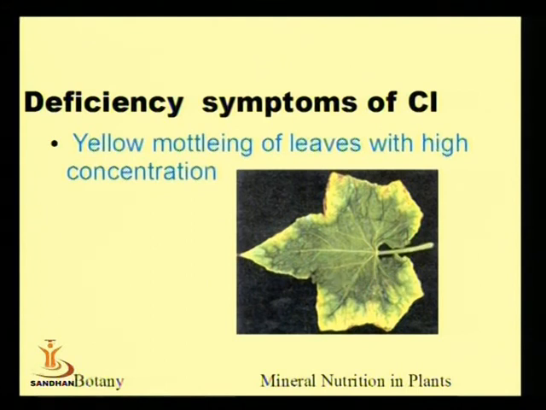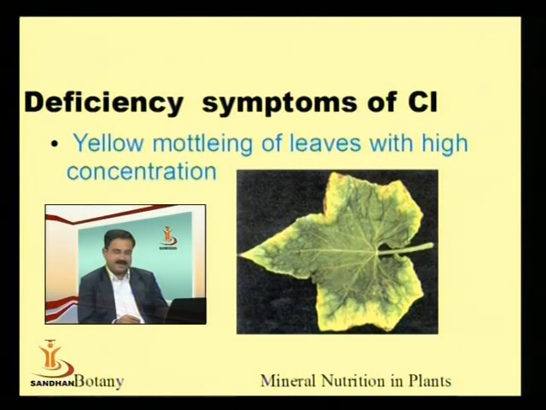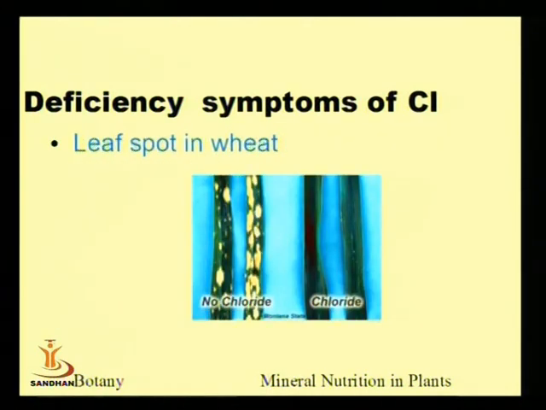Then one can see yellow mottling of the leaves with high concentration. Even a high concentration of chlorine is harming, and low concentration is also harming. So the exact amount is very essential.